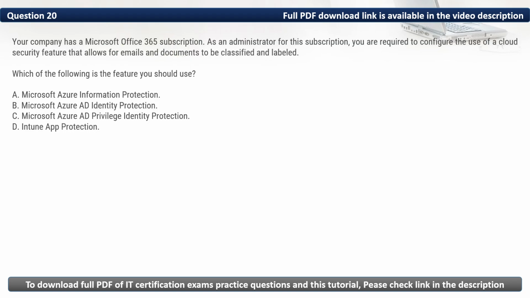Question 20. Your company has a Microsoft Office 365 subscription. As an administrator for this subscription, you are required to configure the use of a cloud security feature that allows for emails and documents to be classified and labeled. Which of the following is the feature you should use?